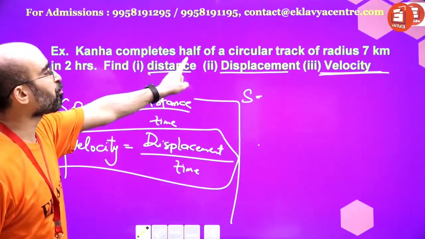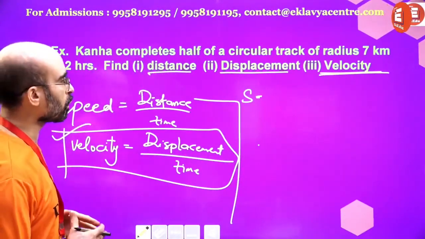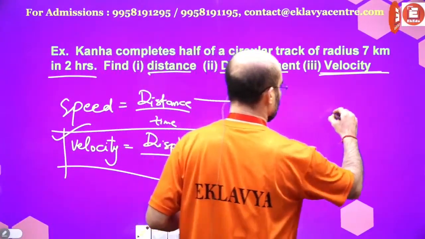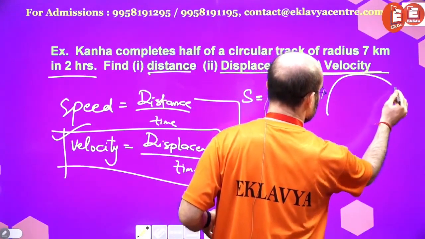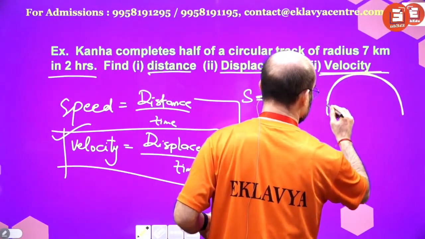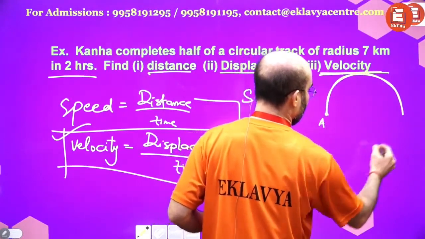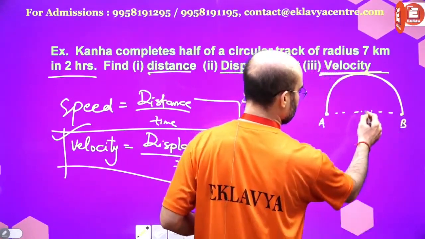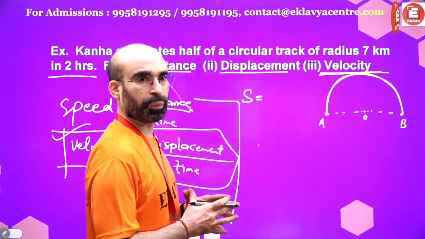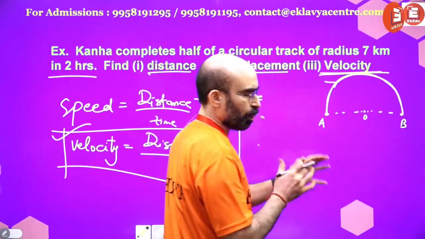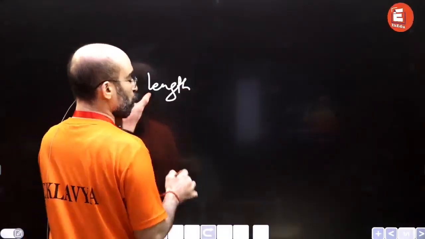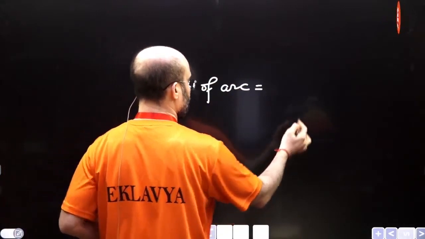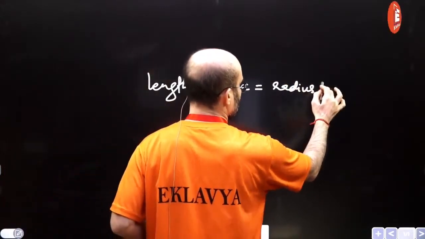So distance would be, see, Kanha completes half of a circular track of radius 7 kilometers in 2 hours. So when you say half of the circular path, that means semicircular path. So A to B, the person has traveled. Here, the name of the person is Kanha. Okay? So if this is there, what's the distance? Now note this thing: length of arc equals radius into angle.